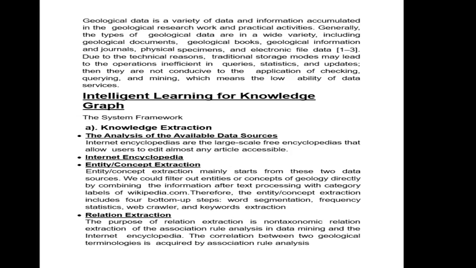The first one is analyzing the available data sources. This includes learning text, but using only text we can't say anything, because text doesn't give any meaningful data.